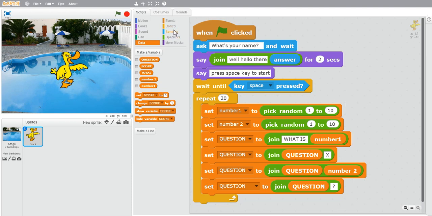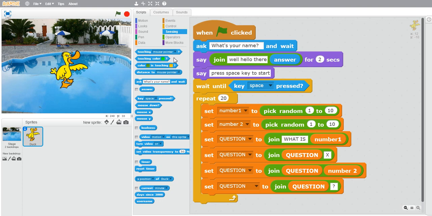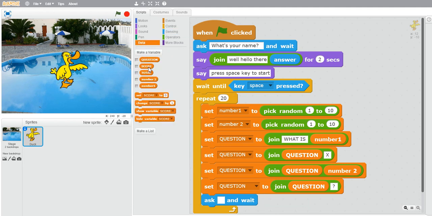Now we have to tell it that after asking one question, wait until the player answers that question. For that, pick this ask what is your name block and enter question here by using the data tab.